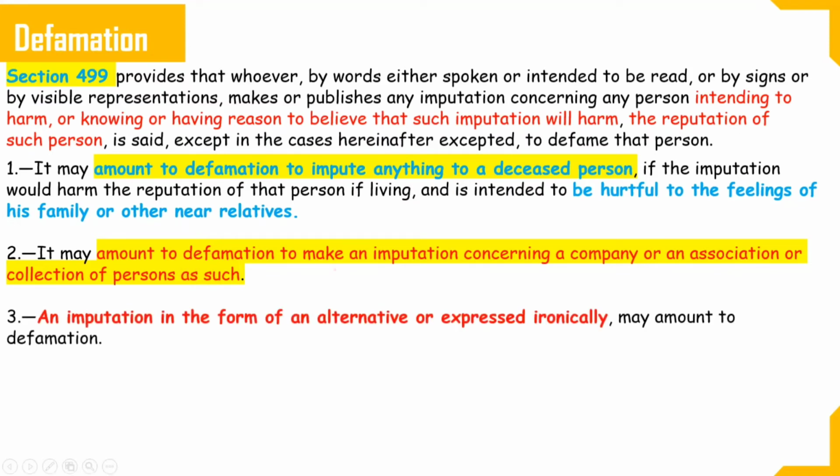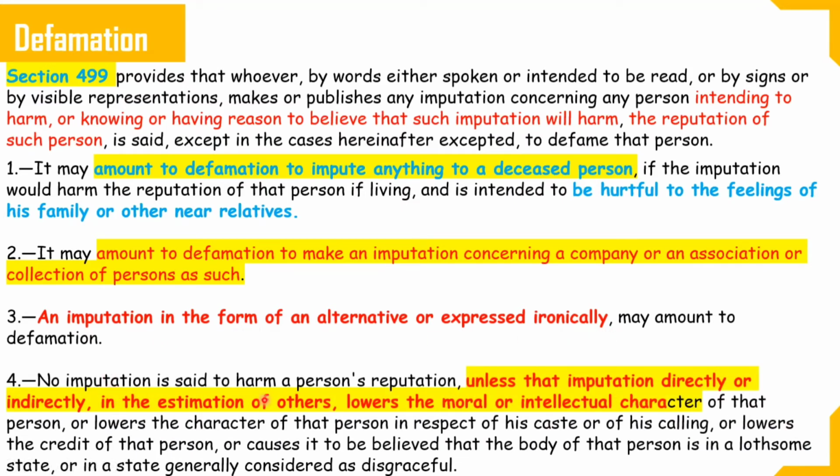The third is an imputation in the form of an alternative or express, which may amount to defamation. The fourth is that no imputation is said to harm a person's reputation unless that imputation directly or in the estimation of others lowers the moral or intellectual character of that person.